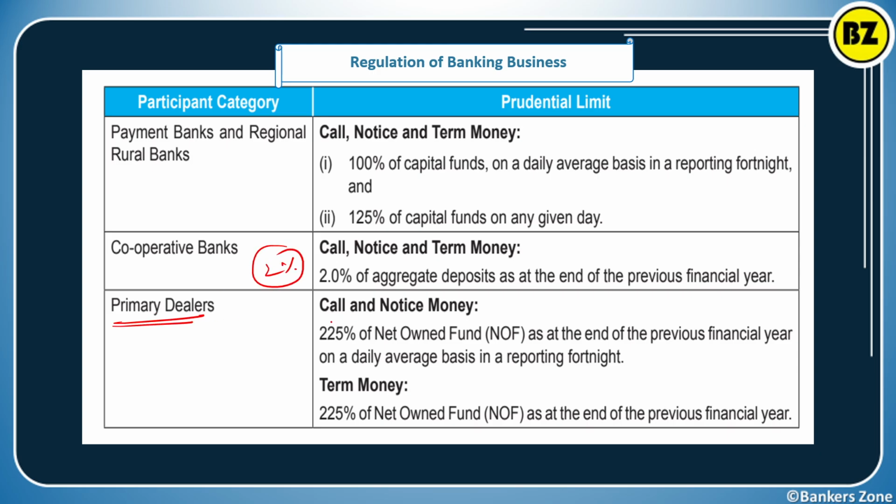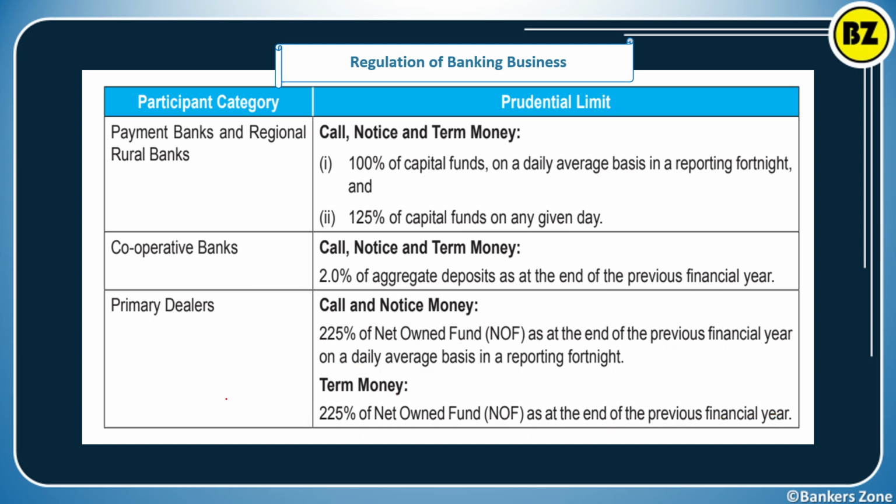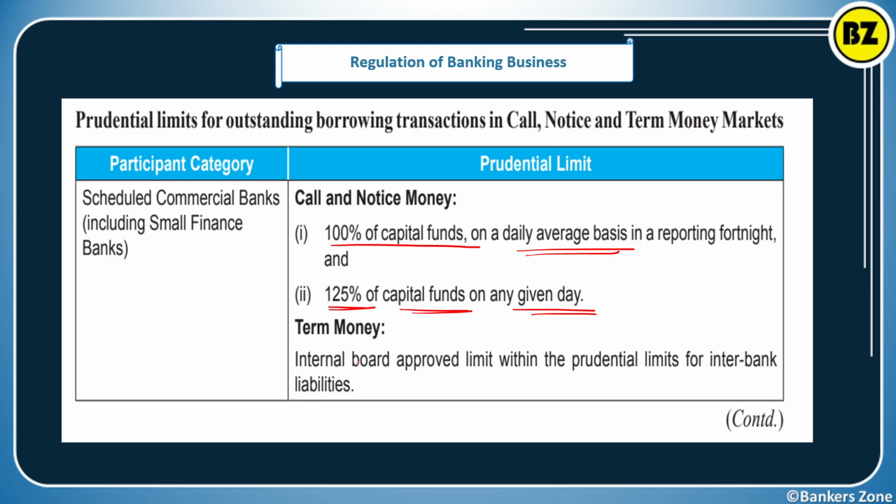Now PD, for the short period, that is call and notice money, they can have 225% of the NOF, net owned fund, at the end of the previous financial year or on a daily average basis in the reporting fortnight. And for term money, again they have 225% of the net owned fund at the end of the previous financial year. So generally the criteria is the same, 225% of the net owned fund. Simply remember that, that is more than enough. This is the prudential limit for outstanding borrowing transactions, that is, how much you can borrow in the call, notice and term money market.